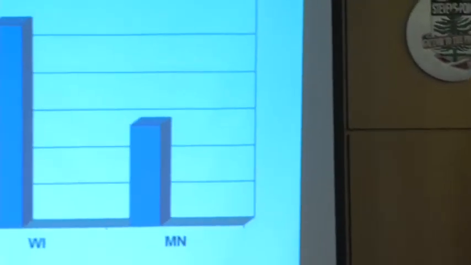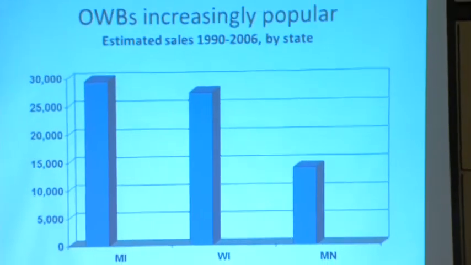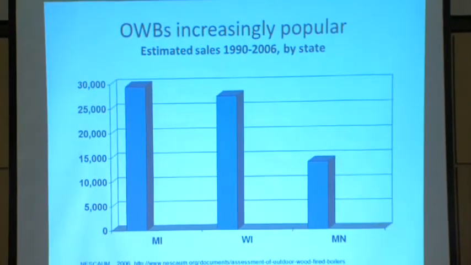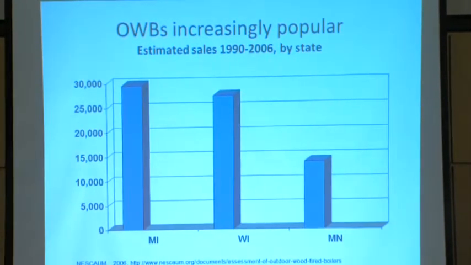What's driven sort of this interest in wood smoke is the rise in popularity of outdoor wood boilers. So in terms of the growth in sales of these OWB units, Wisconsin is second only to Michigan in terms of the growth in the last decade and a half. So we're selling more of these things. People are using more and more of them as primary sources of heat, even as sources of hot water for their homes. And so the town of Grand Rapids was really interested.